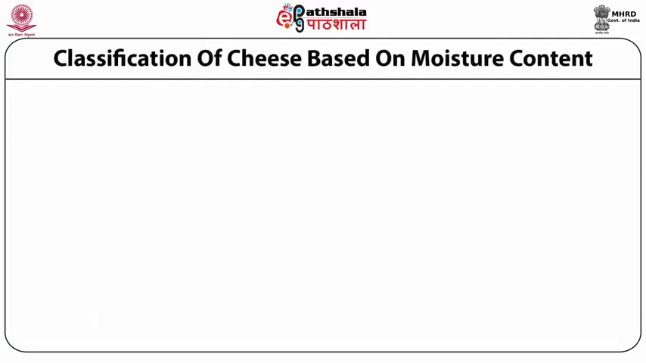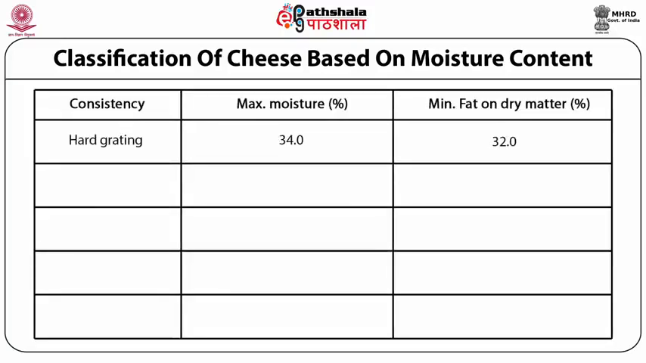Classification of cheese based on moisture content. As I have already told you, the moisture content in the resultant cheese will dictate its texture, that is whether it will be soft or it will be hard. Now looking to the moisture content and based on the application, for example, consistency, we want hard grating cheese. It should have a low moisture content.